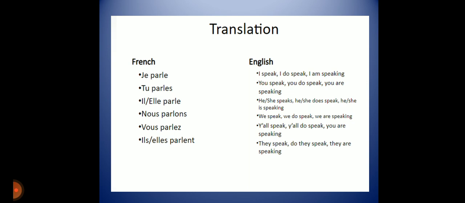Il and elle mean he or she. Nous parlons, we speak. Vous parlez, you all speak, you all are speaking. It means vous is the formal you. Ils and elles parlent, they speak. We use ils and elles for the plural form.